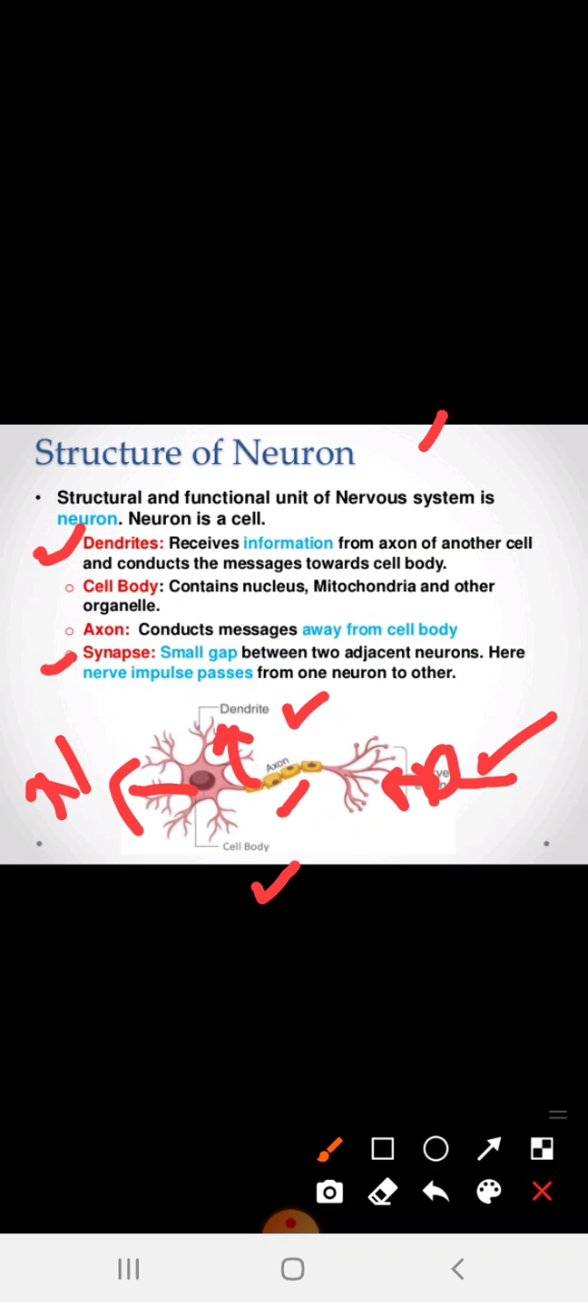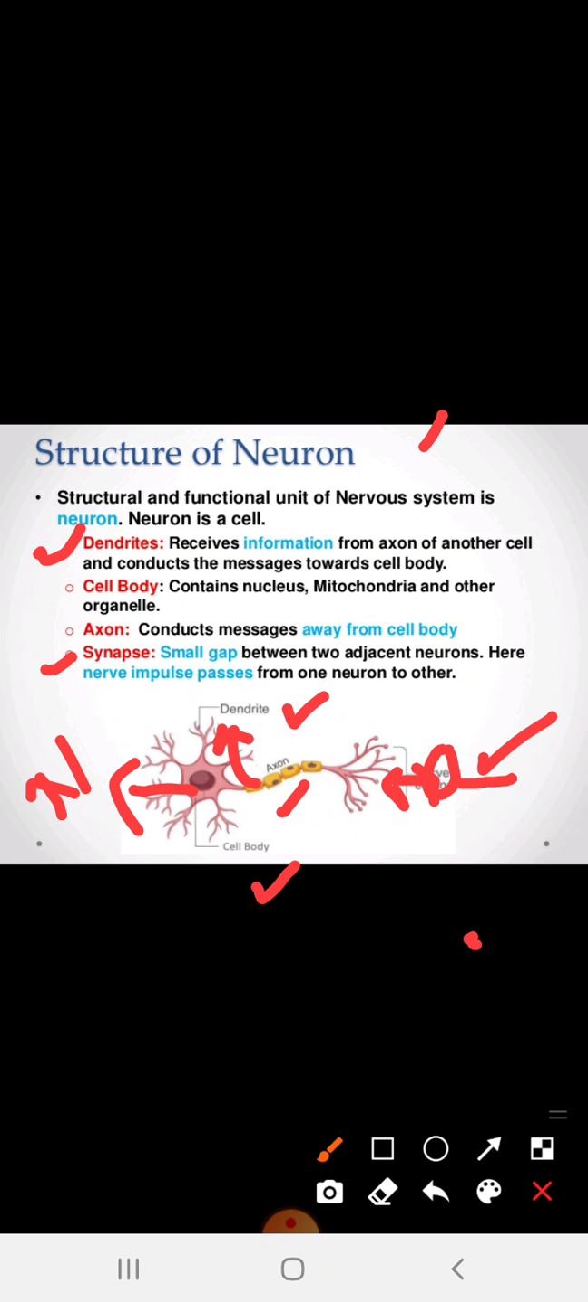First, the neuron is a cell, and it contains four parts: dendrite, cell body, axon and synapse. Sometimes the question can be asked: what is synapse? Pronunciation may be different, but the word meaning is the same. So what is a synapse? It is the small gap between two adjacent neurons, where nerve signals pass from one neuron to another.